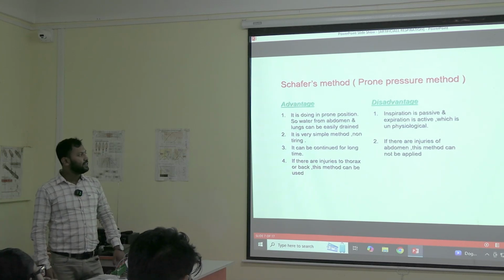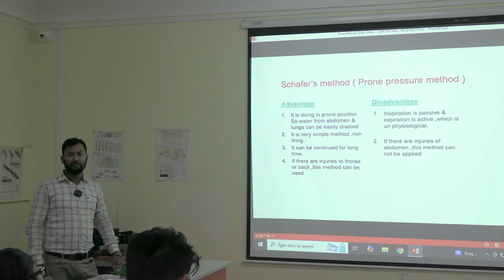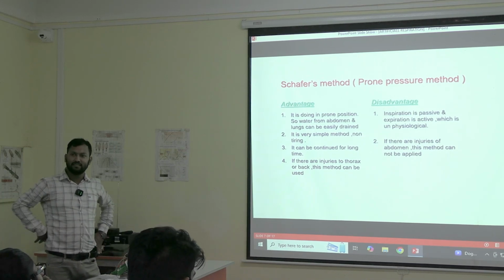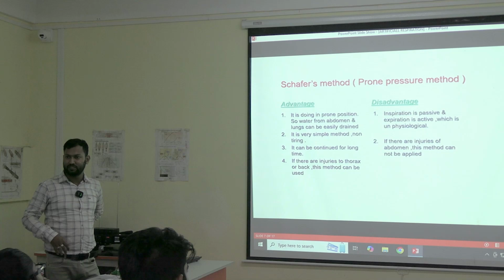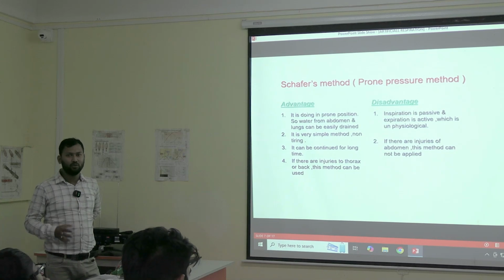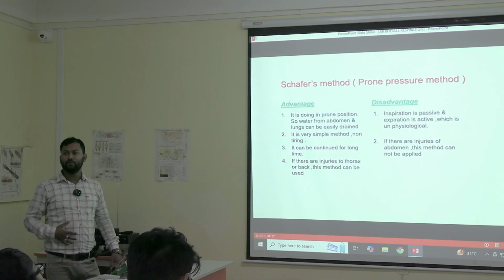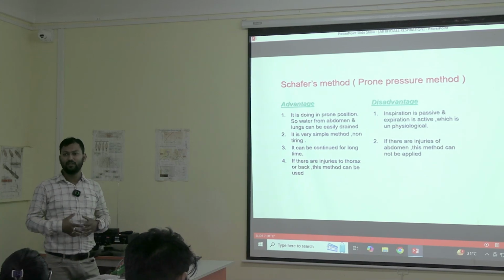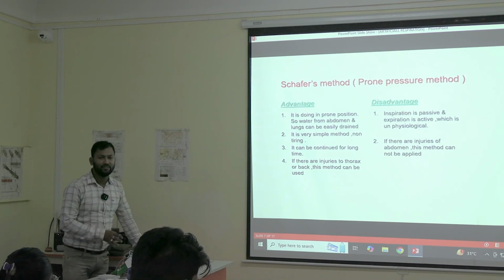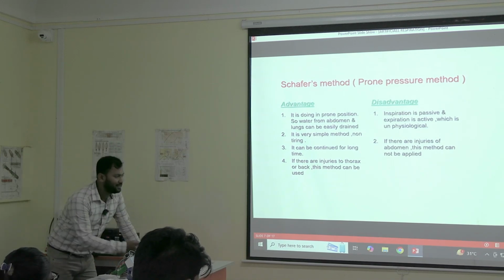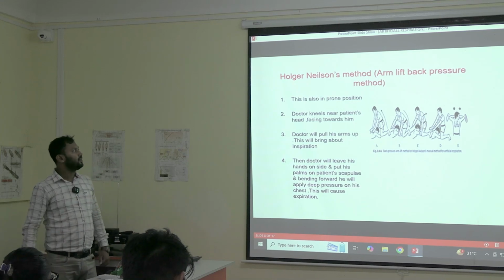Another thing is, if there are injuries of the abdomen, this method cannot be applied. I have told you about the injuries of the thorax and the upper back. But if there are injuries in the abdomen or in the loin itself, then you cannot use this method. Obviously, if there is a fracture of the vertebra in the lower portion, or any abdominal injury, then you cannot do this method. If you do, the abdominal injury will just increase. These things will be exaggerated. So these are the disadvantages of this method, and you have to use this method accordingly. Then there is the Holger-Nielsen method.